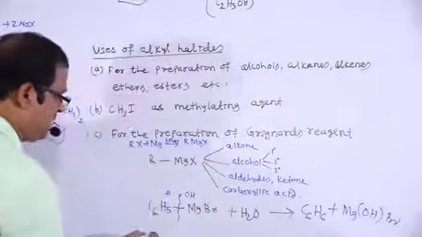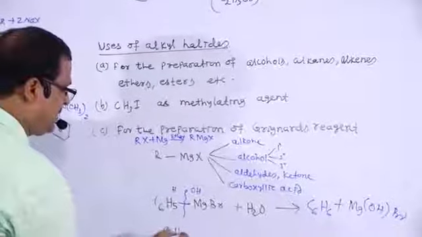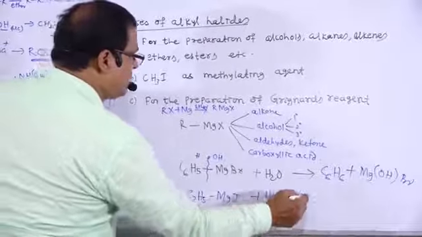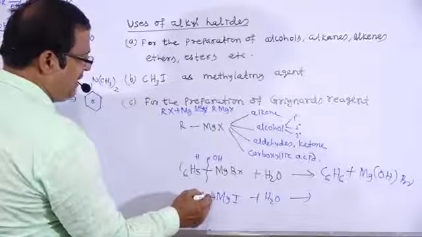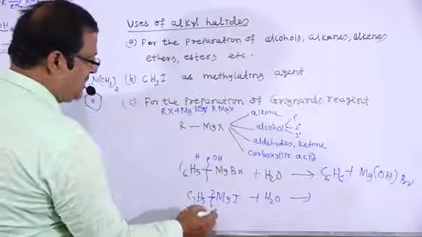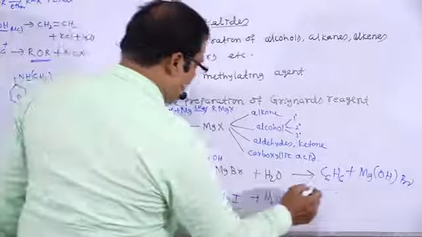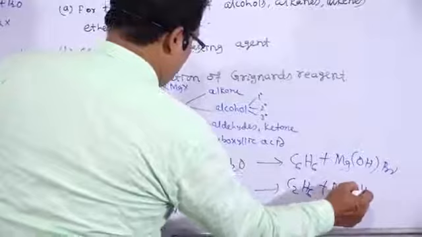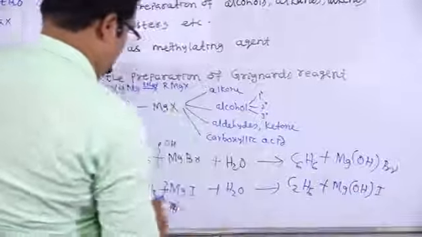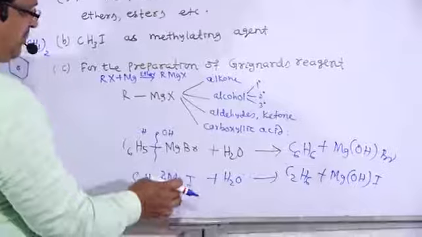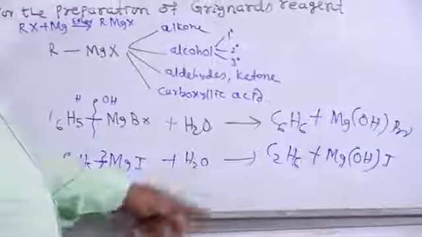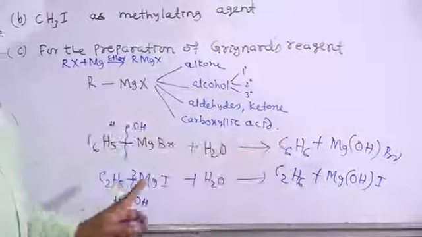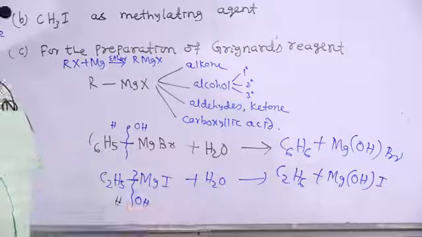If we take C2H5MgI treated with water, what will be the product? This bond will break by the addition of water, H and OH to this side. So the formation of C2H6 plus Mg(OH)I, that is ethane. In the first case, phenyl magnesium bromide gives benzene. Ethyl magnesium iodide gives ethane.